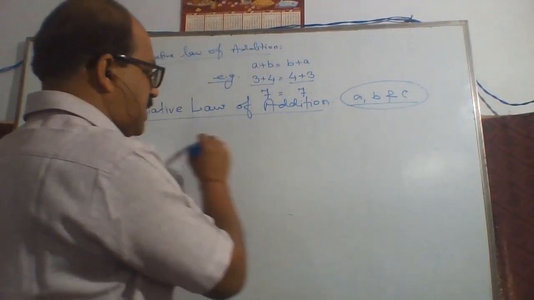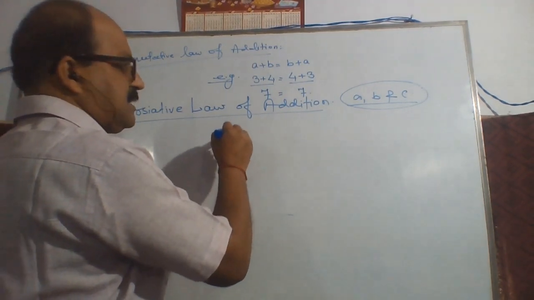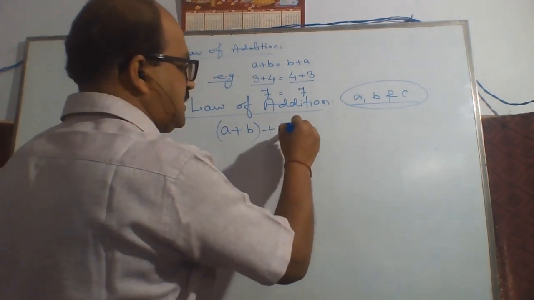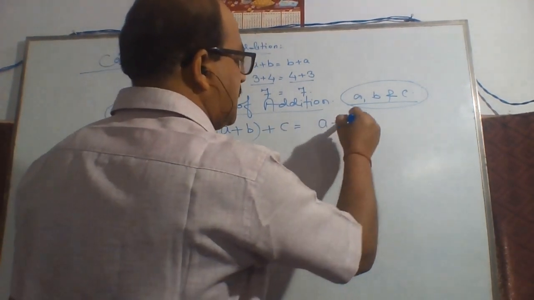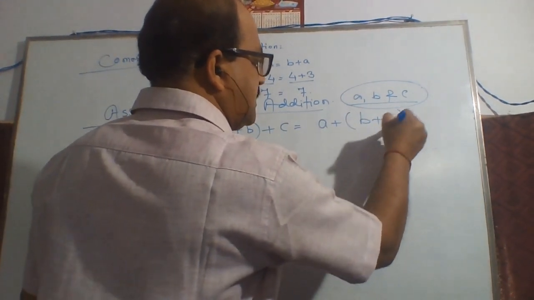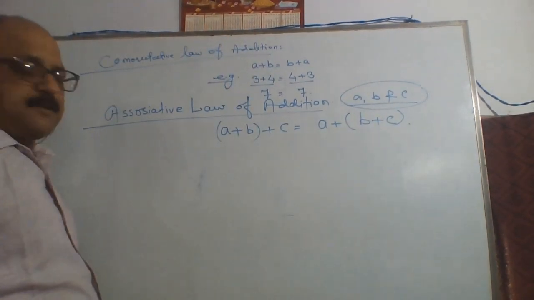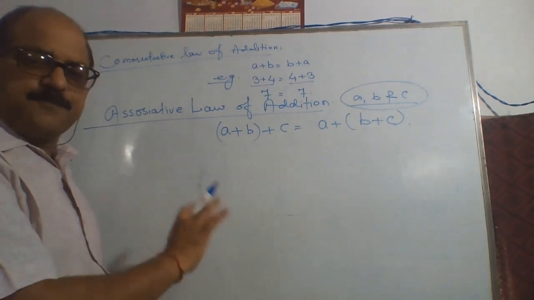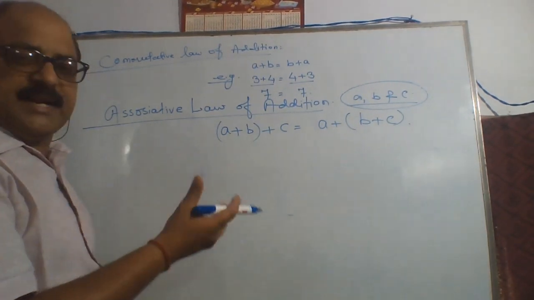Then a plus b in brackets plus c is equal to a plus b plus c in brackets. Here we can take any integers, positive or negative, any ones.